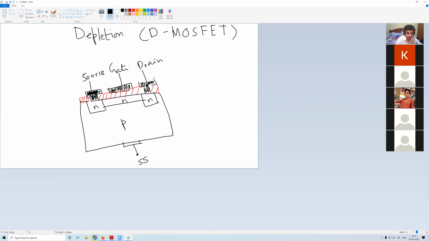So this is the metal. The black shaded regions are the metal. The red hashed regions are the oxide. Oxide is basically silicon dioxide, or sand, SiO2. This is dielectric. This will not conduct electricity. And this is my semiconductor. So it has four terminals. Sometimes the substrate is a separate terminal. Sometimes the substrate is shorted with the source. In our application throughout, we will consider that the substrate is grounded. So the structure is okay.